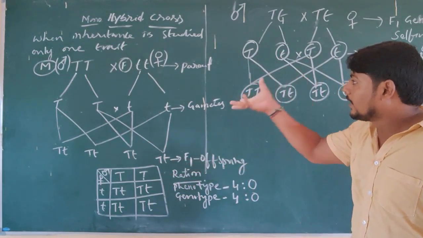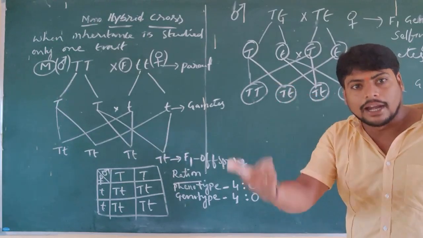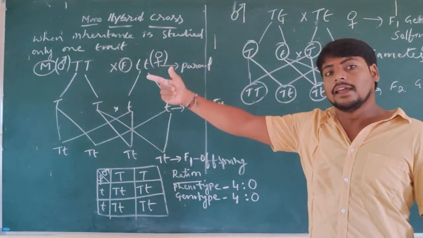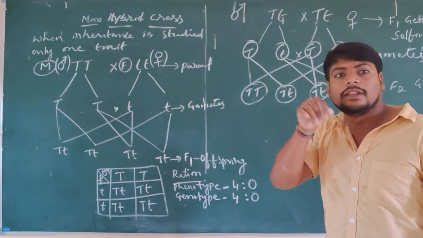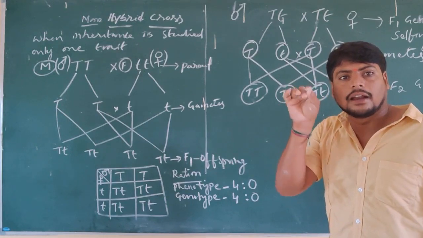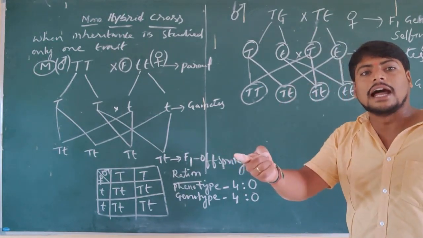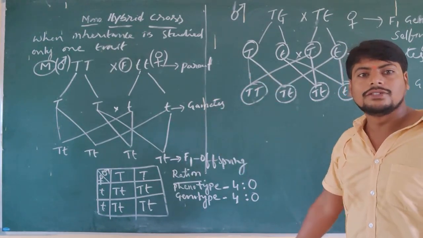So if any one trait or pair of alleles is not expressed in one generation, it may be possible for it to express itself in the next generation. Even though traits are suppressed, there is a 100% chance for them to express in one of the next generations.